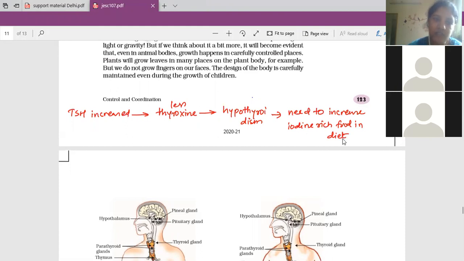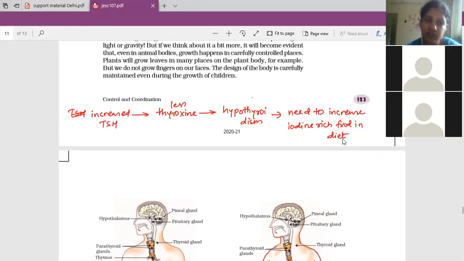Increased TSH shows lesser thyroxine secretion. That is the problem called hypothyroidism. Need to increase iodine-rich food in the diet in that case.